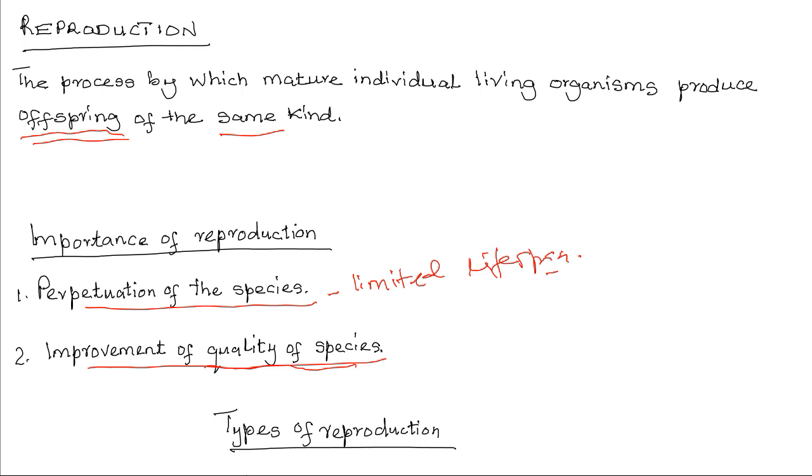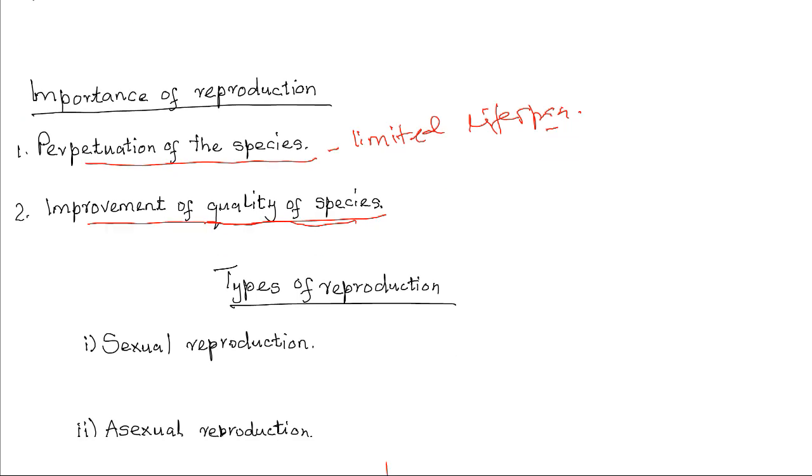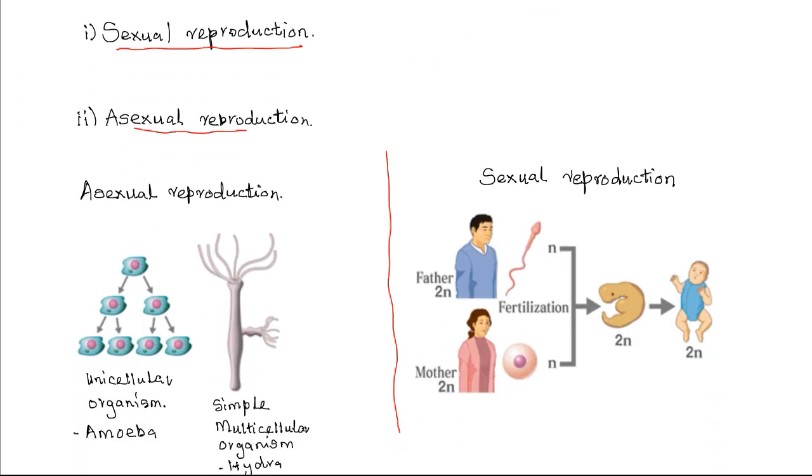Now, there are two different types of reproduction. These are named one, sexual reproduction, and the second one is asexual reproduction. In asexual reproduction, there is no fusion of gametes. In the first type, the sexual reproduction, it involves the coming together or the fusion of sex cells that are known as gametes. But in asexual reproduction, there is no fusion of gametes.